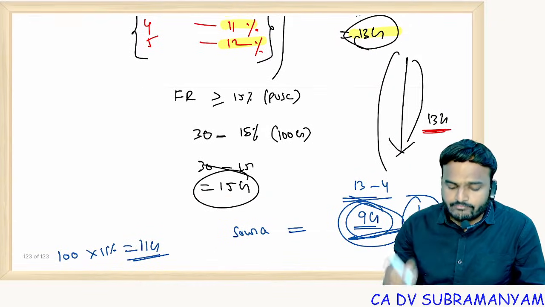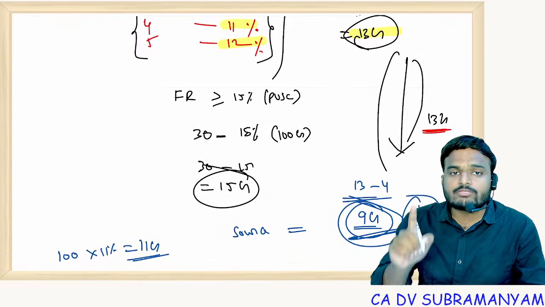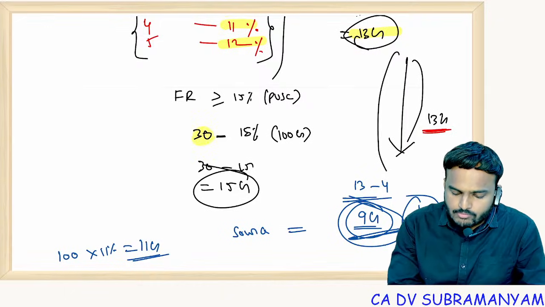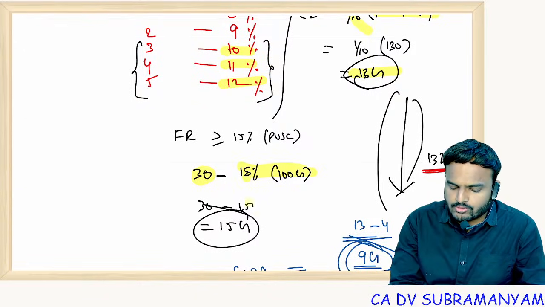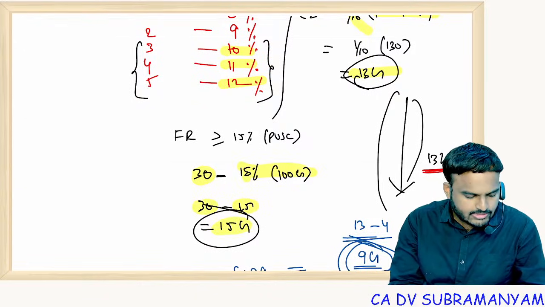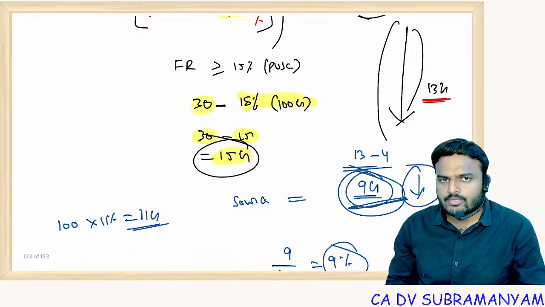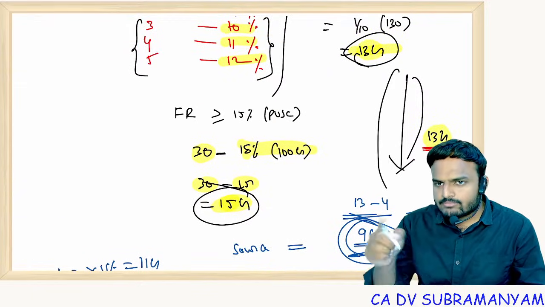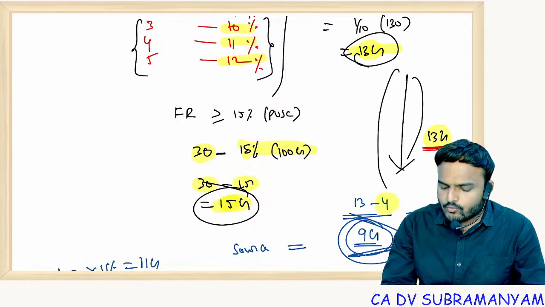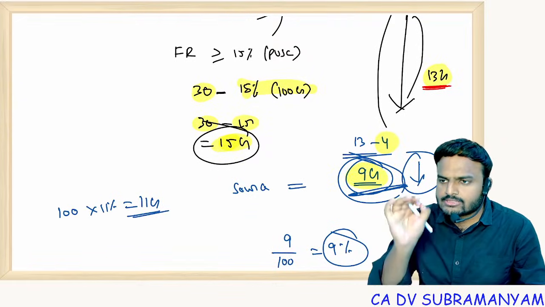Balance after withdrawal shall not fall below 15% of the paid up share capital. So my current free reserves is 30. 30 minus 15% of 100 crores, that means 15 only. 30 minus 15 means 15 crores. So 15 or 13, whichever is lower, 13. From that deduct current year loss of 4 crores. Now you will get 9 crores as a source.